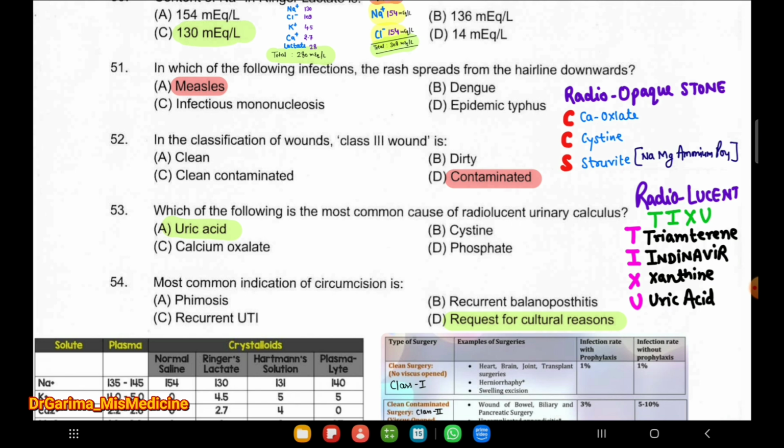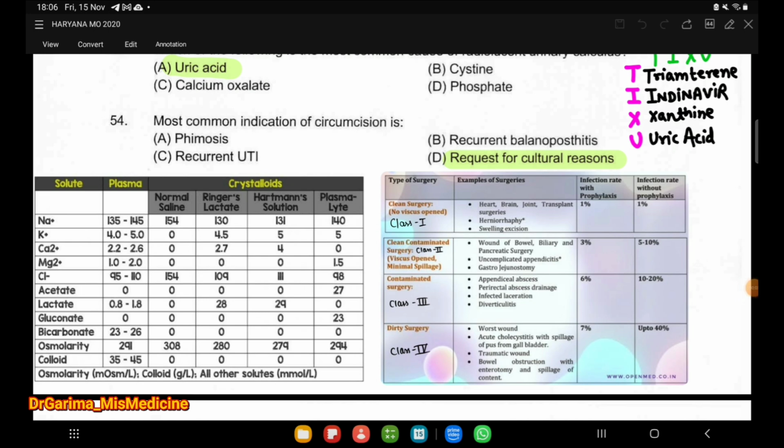Okay, the next question: which one of the following is the most common cause of radiolucent urinary calculus? It is uric acid. The radio-opaque stones are calcium oxalate, cysteine, and struvite, which is CCS. And the next question: the most common indication of circumcision is request for cultural reasons.